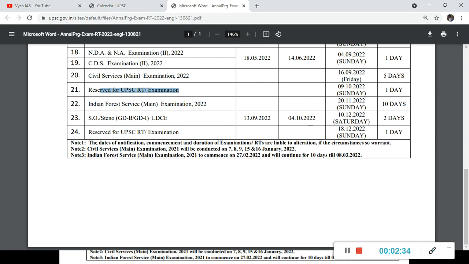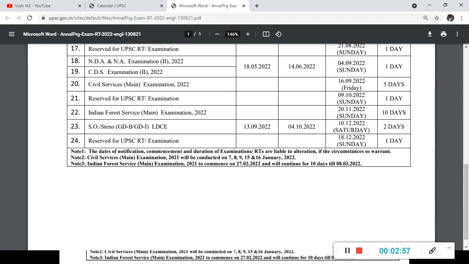And here the civil services mains examination 2021 date has also come. Last time we showed the calendar, that time also this was there. It is 7, 8, 9, 15, 16 January 2022. Meaning on October 10 you will give your prelims. After that your mains you will give in January. Which date is which exam, meaning which date is GS1, GS2, ethics, optional, that will come later. And the forest service 2021 date is in February. So like this, the entire calendar has come.